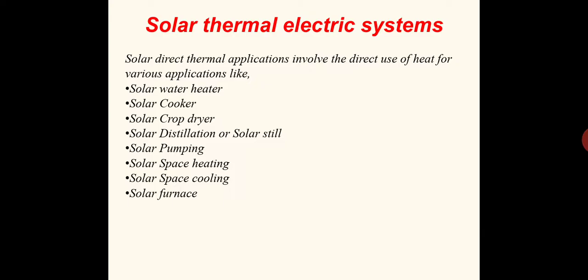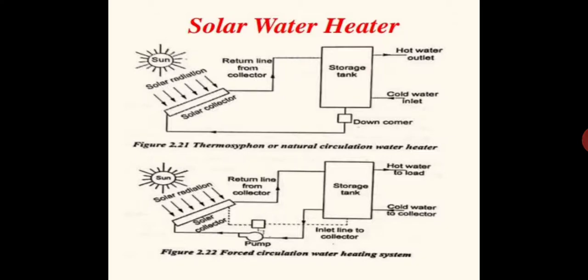Then comes solar pumping of water using solar energy. Then comes solar space heating, a solar thermal electric system used for space heating. And then comes the solar thermal electric system used for space cooling purposes. The last one is the solar furnace. All these systems we are not discussing here, but the majority are discussed in the upcoming slides. Those topics which are not discussed, those who are interested can go through them. That's all. Coming to the first topic, that is the solar water heater.